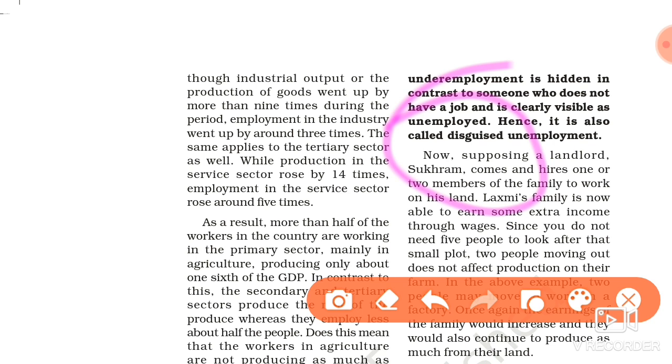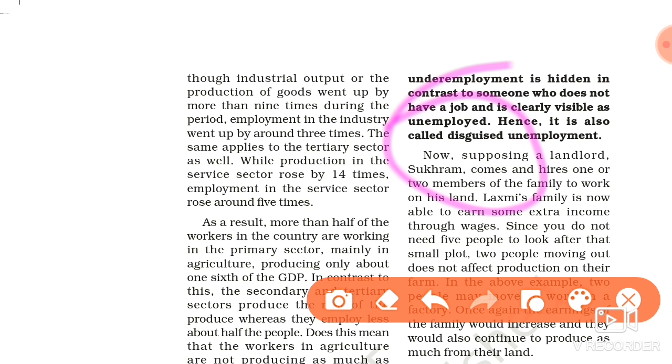People who want to work, but at the present wage rate work is not available. This is the situation of unemployment.